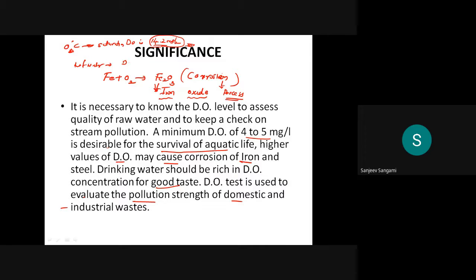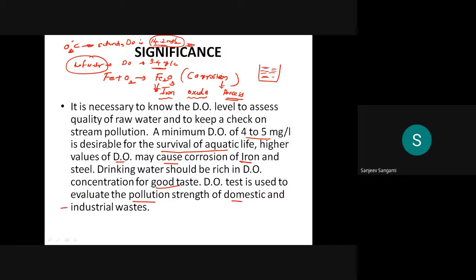In hot water, as I already said, DO is very less, somewhere around 3 to 4 milligram per liter. What you have to do is boil it, then wait for some time so that the atmospheric oxygen will penetrate as the temperature decreases. That's exactly how it happens.